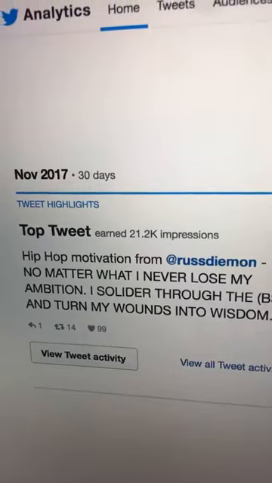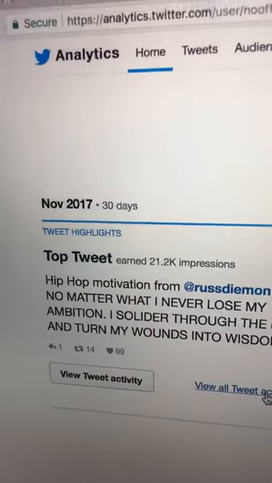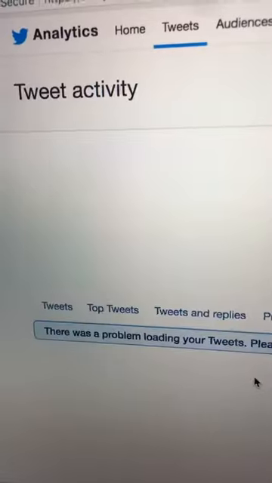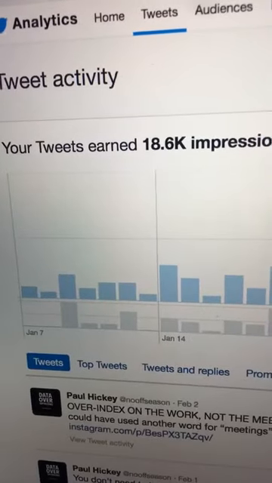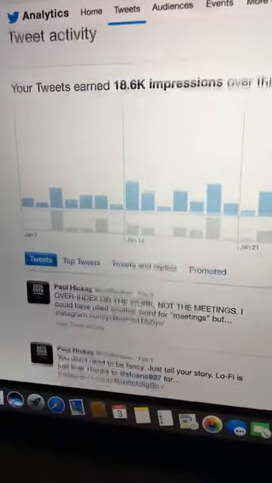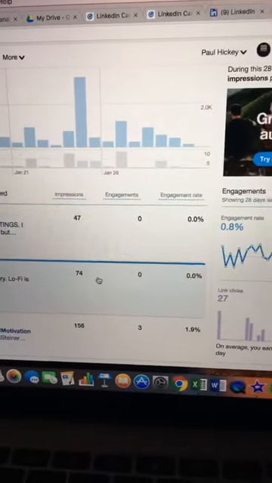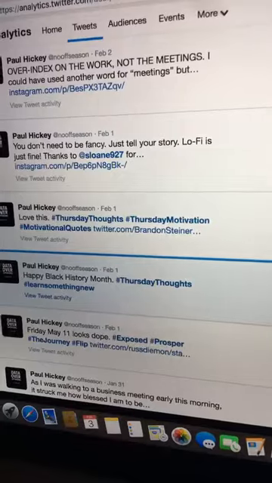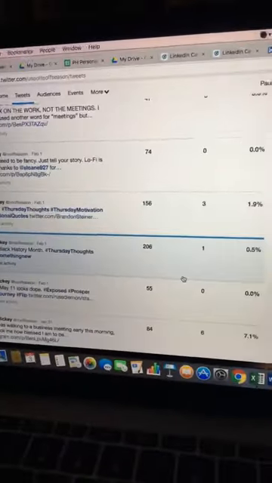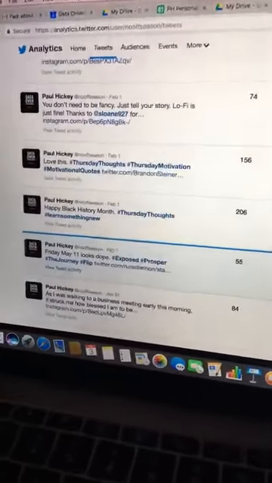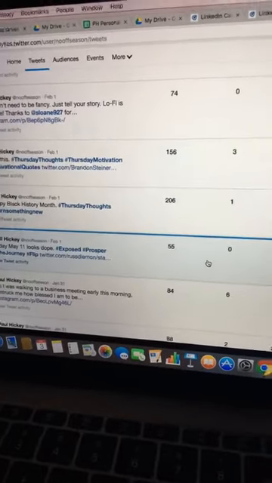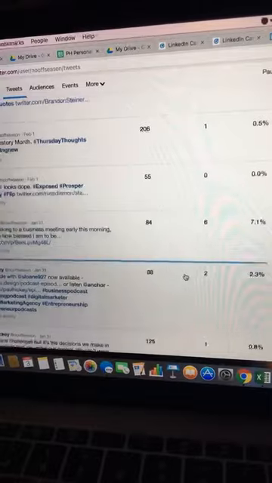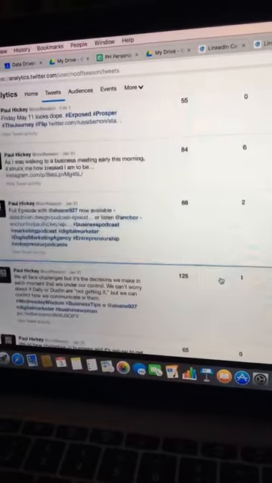What's cool about this is you can also view all tweet activity. I highly encourage you to do this because then you can scroll down and you can see impressions, engagements, and engagement rates of each tweet. The reason why this is extremely important is you can actually see the data around if I automate a tweet from Instagram versus post the native tweet in Twitter. Does that change my engagement? If I post an image in my tweet, does that change the engagement?